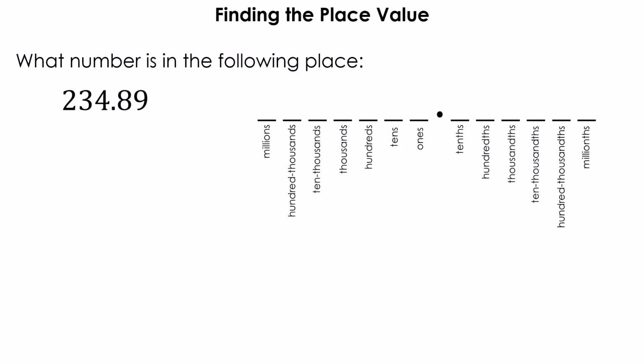What number is in the following place? We have 234 and 89 hundredths, or 234.89. What I like to do is actually put that number into my place value chart, especially if I'm not great at place values yet.